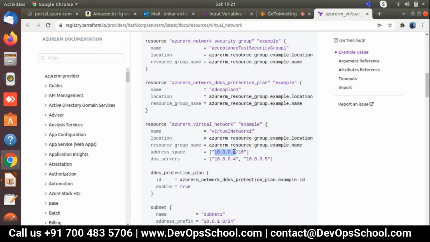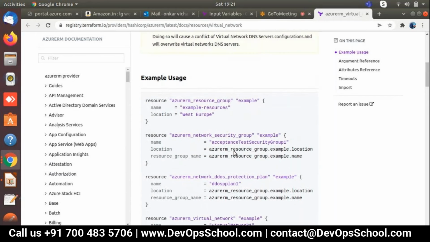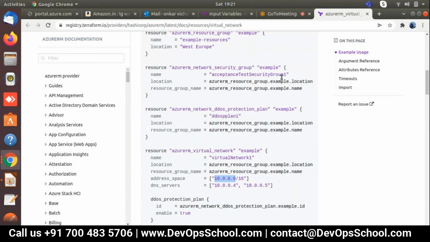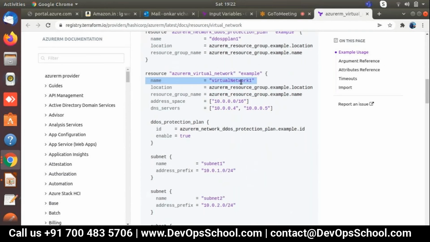But if you want to pass this code to your end user or your customer, he will be really irritated checking this code, because he needs to understand it step by step, line by line: where is the name of the security group, yes, this is the name, now I need to change this; where is the specific virtual network name, this is it, now I need to change this.